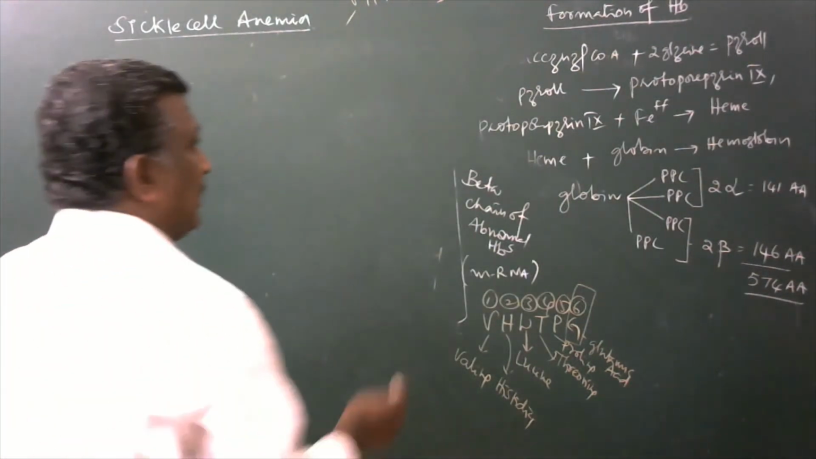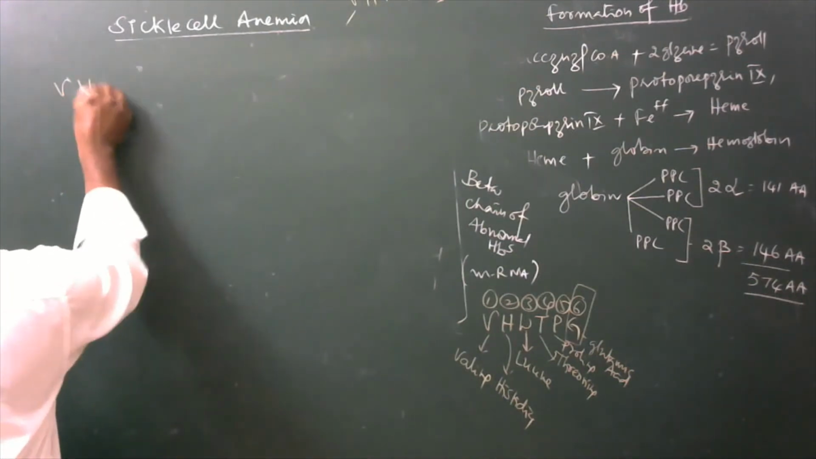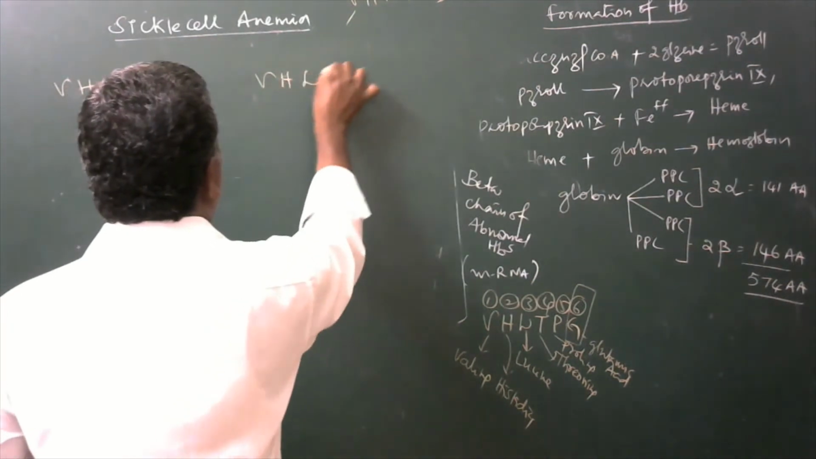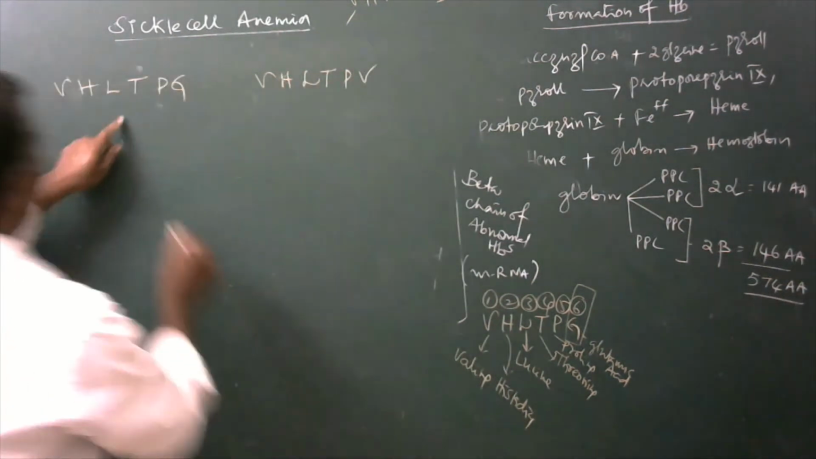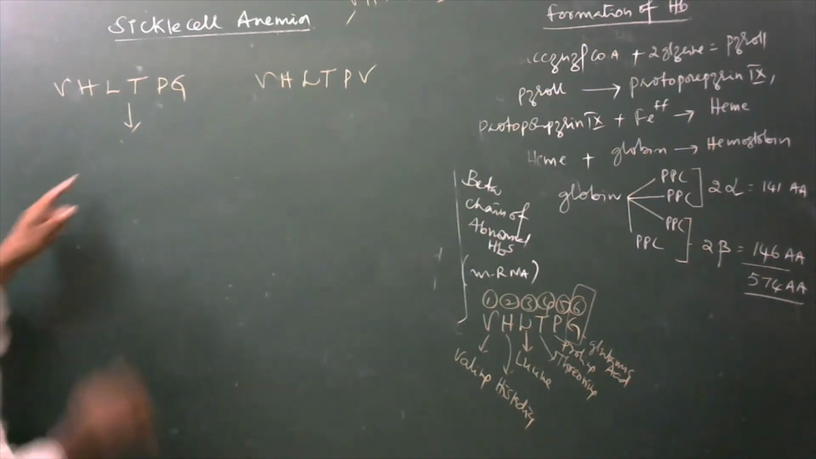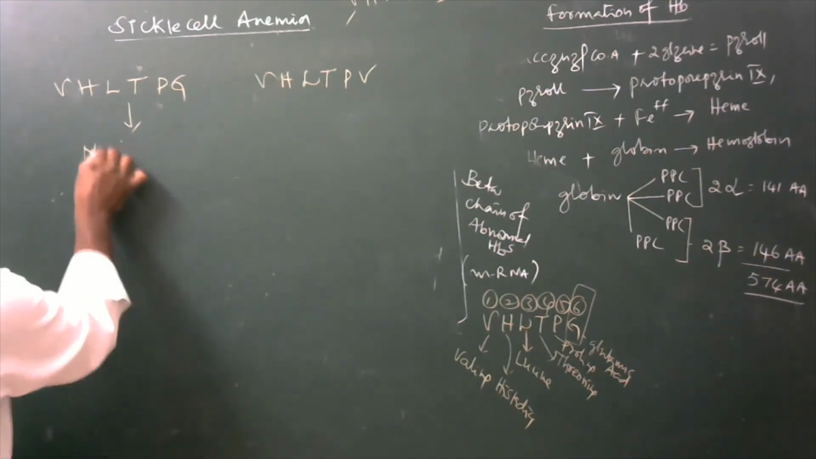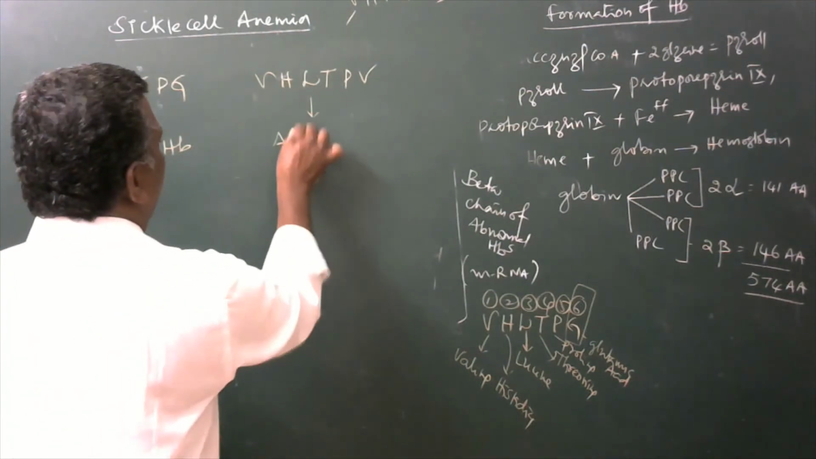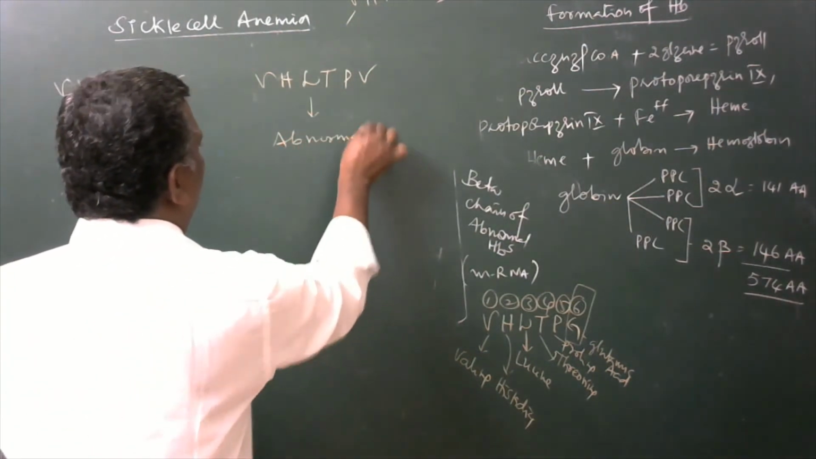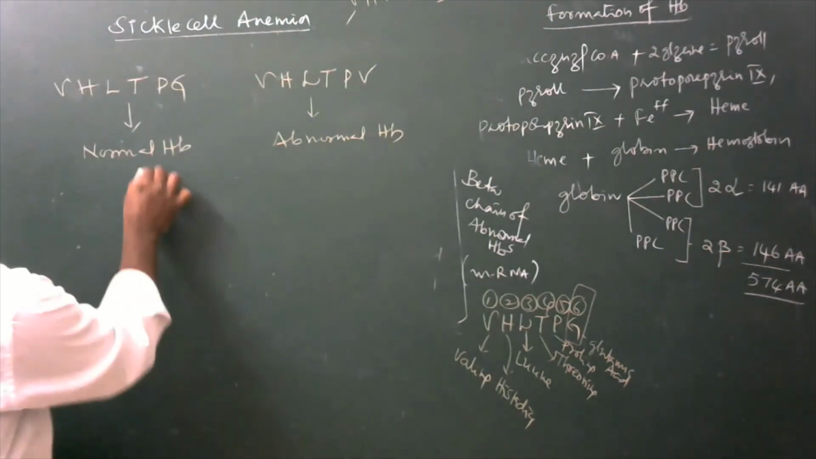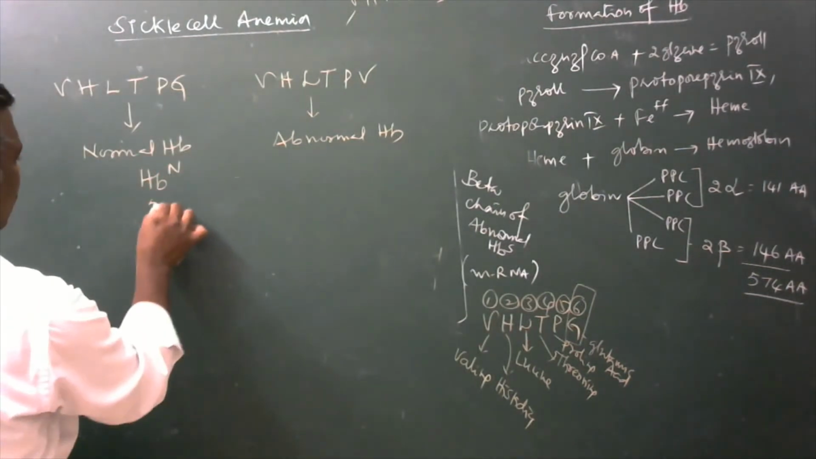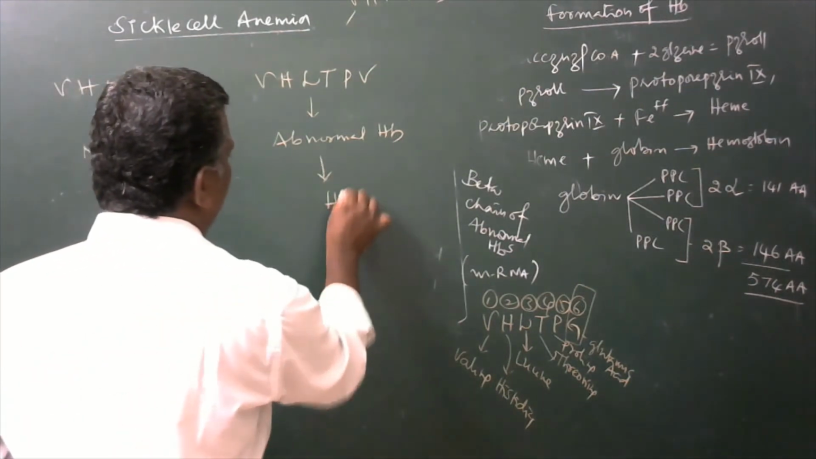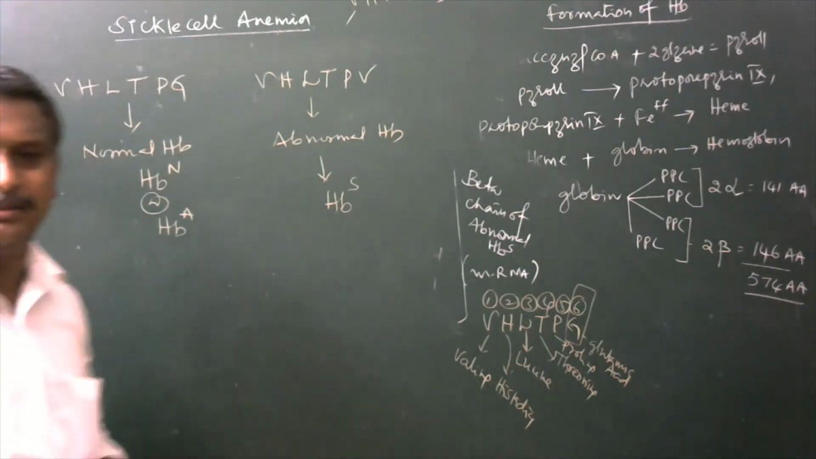We have to remember always: V H L T P G, V H L T P V. This is for normal hemoglobin. This is for abnormal hemoglobin. This is for HbA. This is for HbS, sickle shaped hemoglobin.